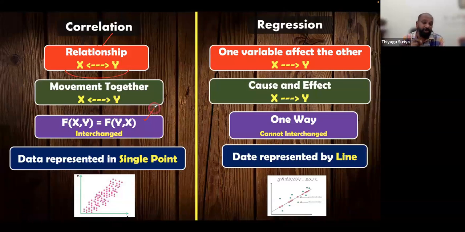But in regression it is not possible. We need to define which variable is going to affect the others. X tends to y. It's only one way. It's not two way. It cannot be interchanged. If you are taking x as an independent variable and y as a dependent variable, like this, you can fix it, right? Then only you can go with this.